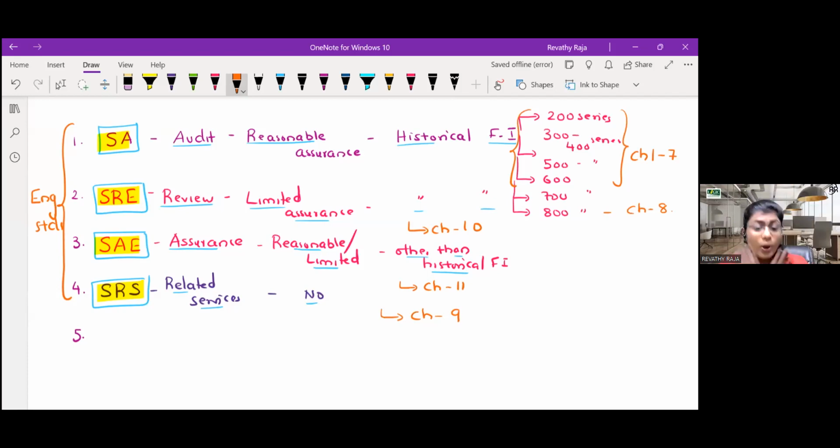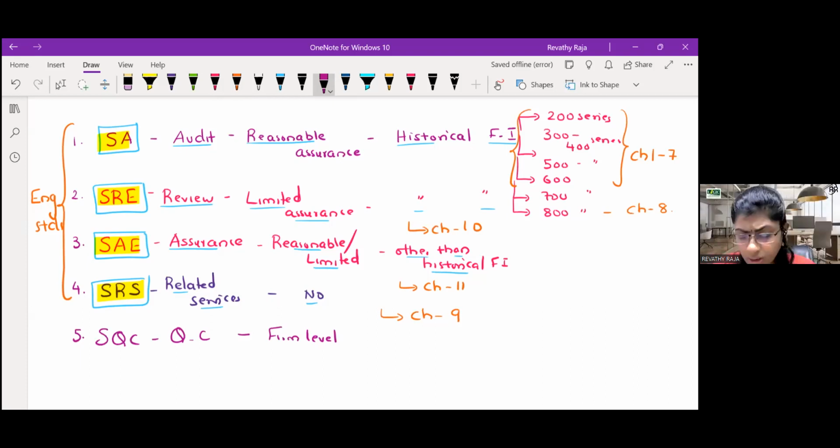Correct. Now, any work you do, whether it is audit, review, assurance or related services, a CA firm should have QC. What is QC? QC means SQC, Standards on Quality Control. But is SQC at firm level or engagement level? SQC is at firm level, meaning this is not for an engagement, it is for the entire firm.